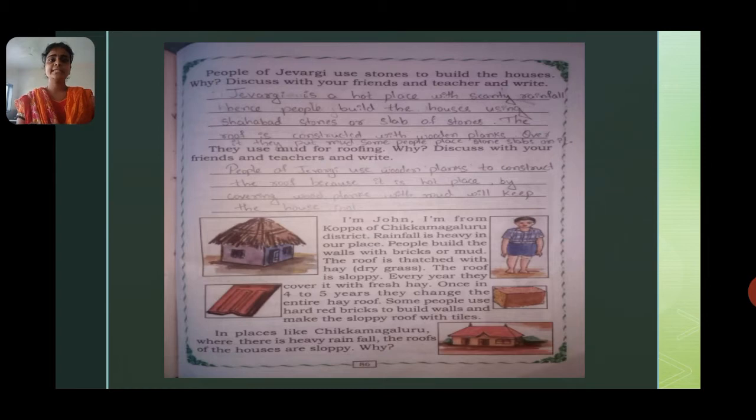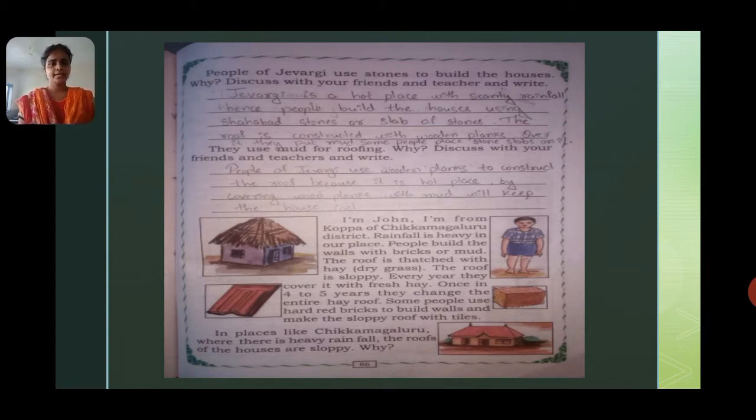Hence the people build the houses with shahabad stones or slabs of stones. The roof is constructed with wooden planks. Over it they put mud, and some of the people place the stone slabs on it.